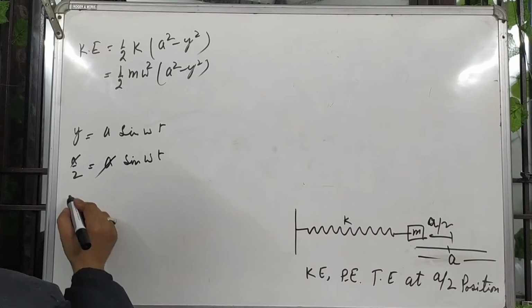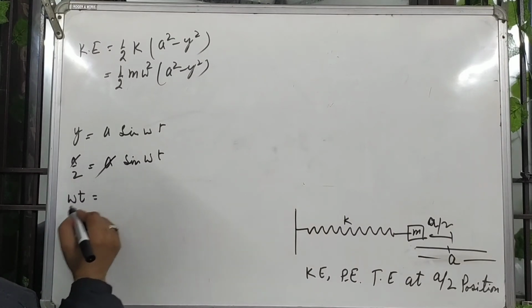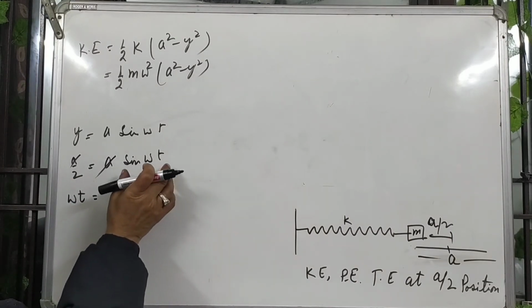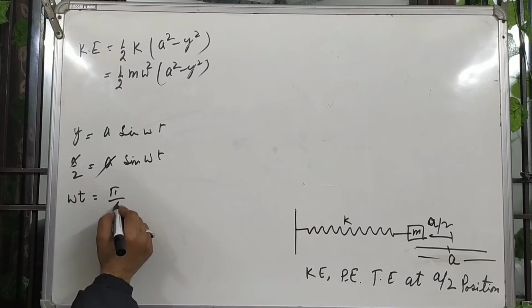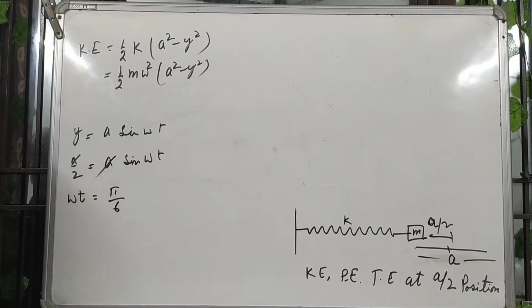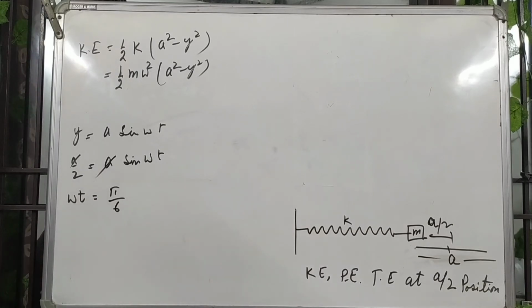So sin omega t is equal to 1 by 2. This is pi by 6, 30 degrees. So time is not given and omega is also not given. So what will you do? What can be done? Any other technique? Omega t is given to you as pi by 6, no problem in this.